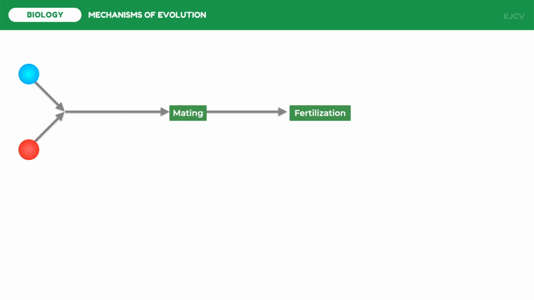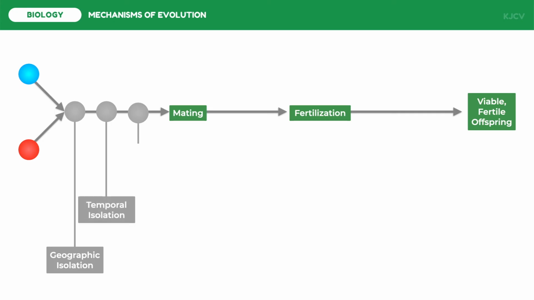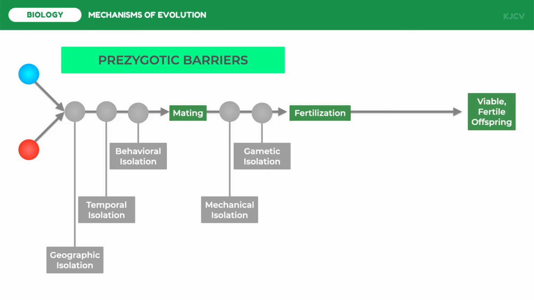Fertilization has a goal to give rise to viable and fertile offspring. However, there are some barriers in which these three important events are not met. Differences in habitat, mating time, and behaviors like courtship rituals may hinder mating. Differences in genitals and gametes may hinder fertilization. If fertilization is not met due to the barriers, they are said to be prezygotic. This means that the reproductive barriers occurred before a successful fertilization.